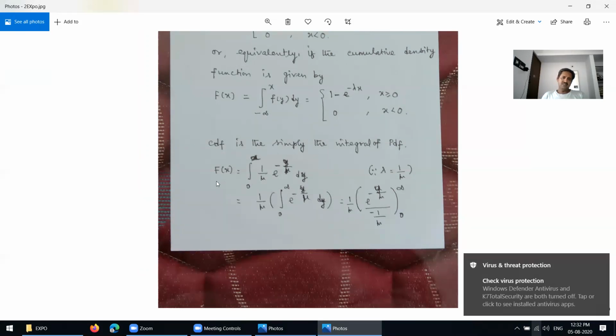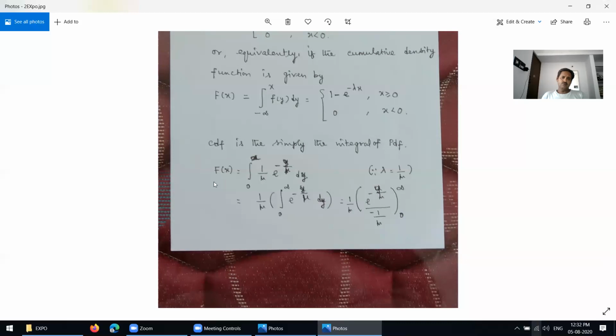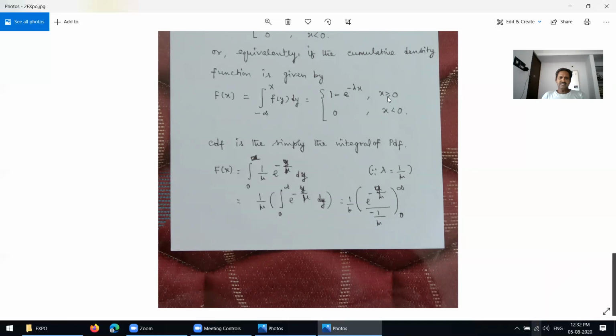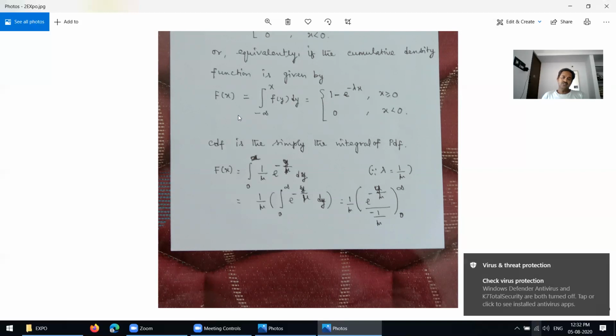So now you write the cumulative density function, capital F of x, equals the integral from negative infinity to x. Already told that x is greater than or equal to 0, this one we have to prove, because it is a positive real number.